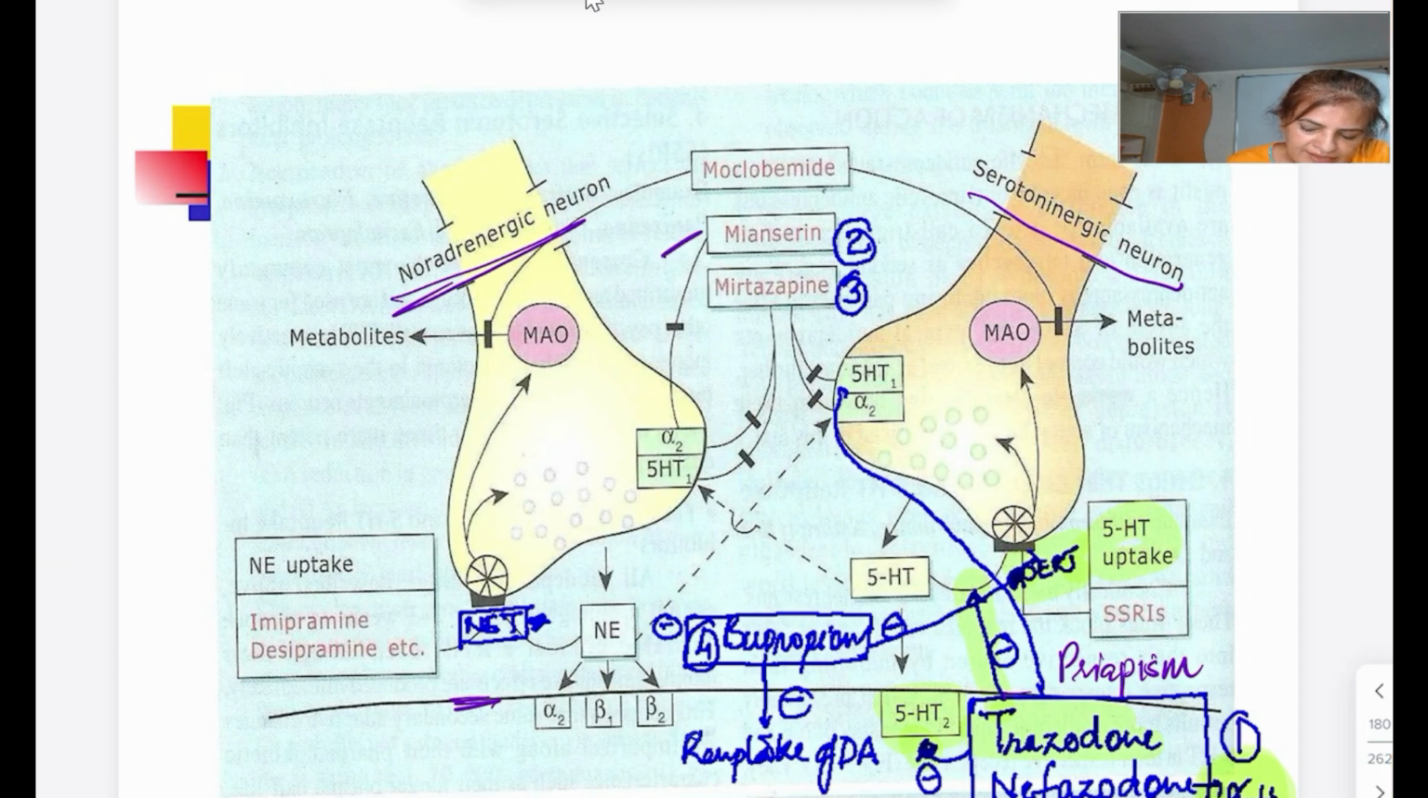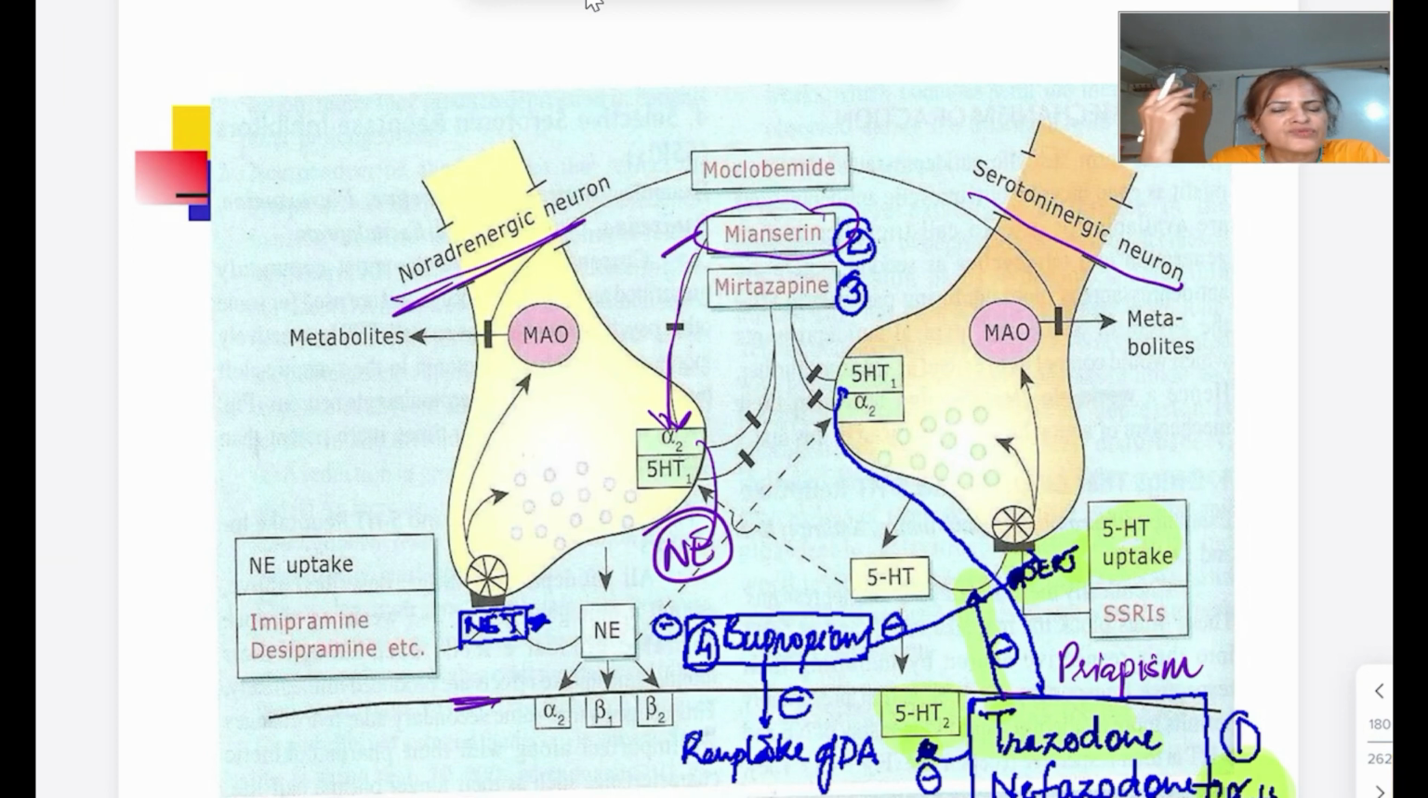So what is this mianserin? Mianserin is going to block the presynaptic alpha 2 receptor. By blocking this presynaptic alpha 2 receptor, it is going to increase the release of norepinephrine. ठीक है. So हमने depression में क्या है, इधर we have to increase the norepinephrine or 5-HT. So this drug is going to increase the level of norepinephrine. ठीक है. So this is how mianserin is going to act.